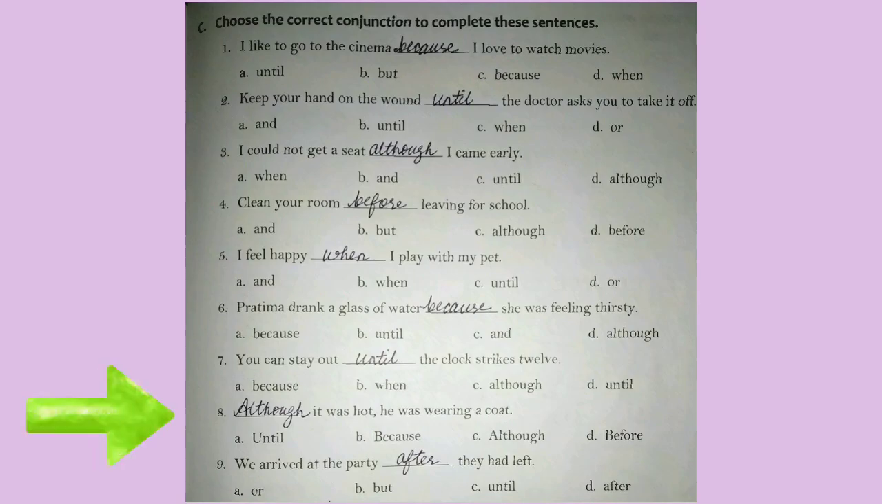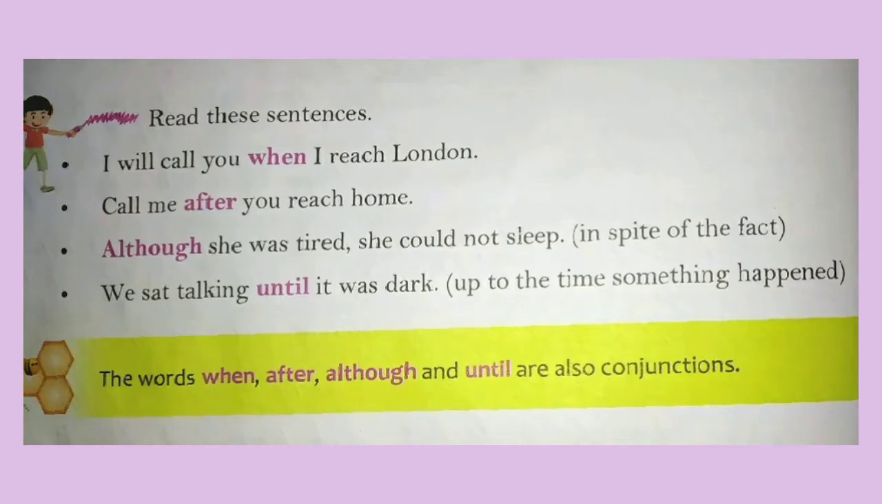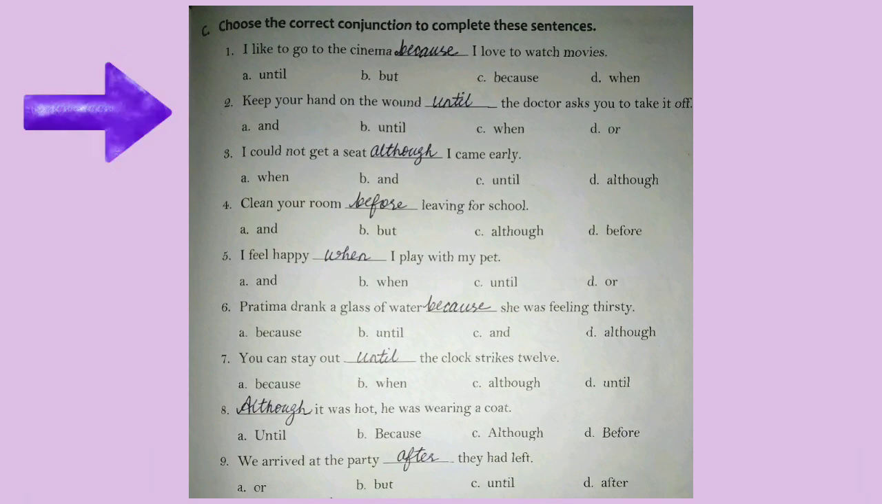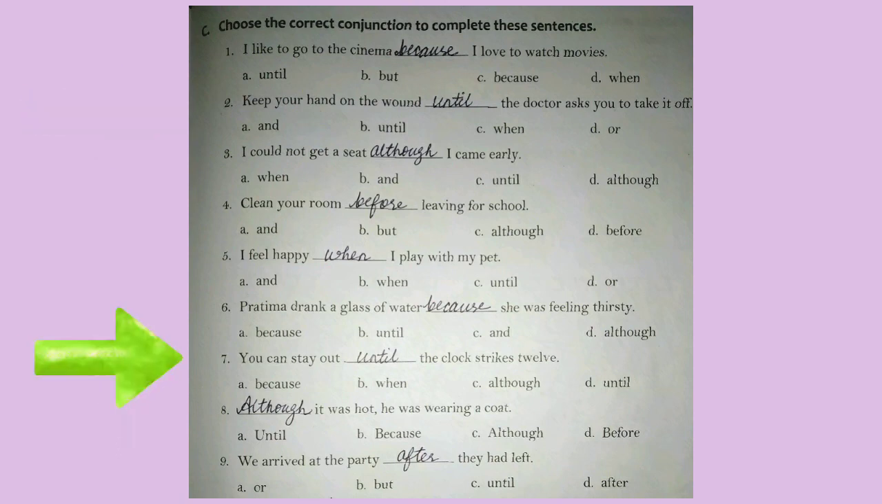Next is until. We sat talking until it was dark. So until is used for up to the time something happened. Another sentence is question number 2 in the exercise. Keep your hand on the wound until the doctor asks you to take it off. Question number 7. You can stay out until the clock strikes 12.